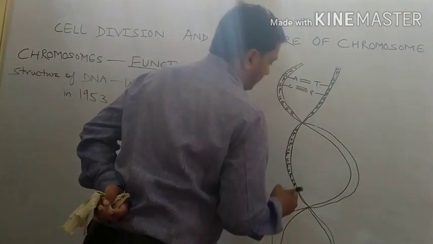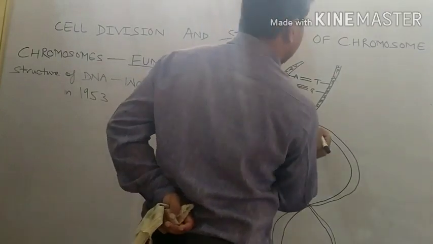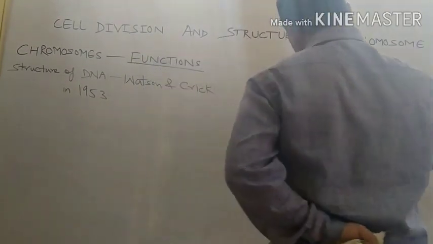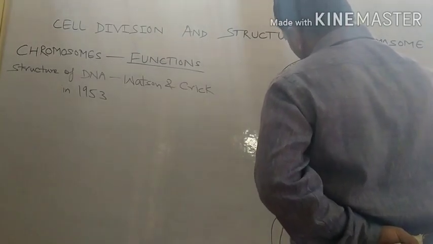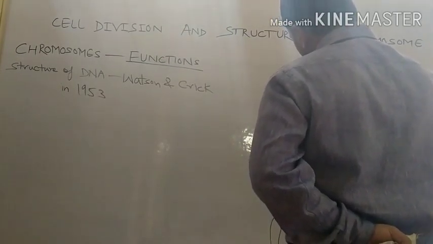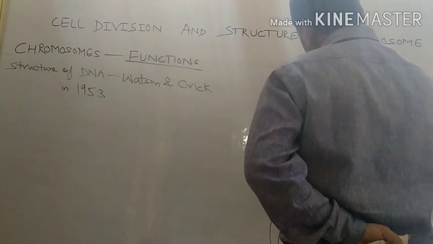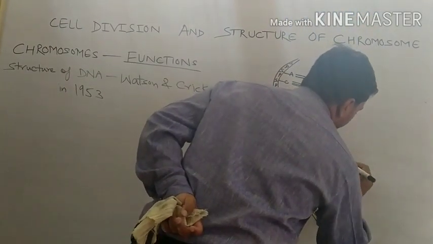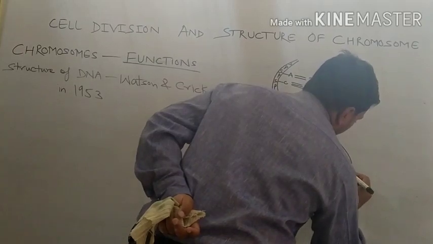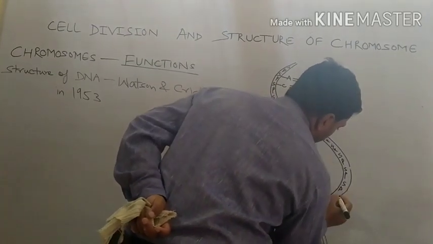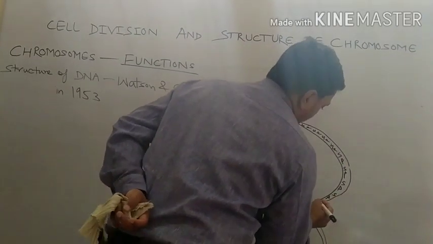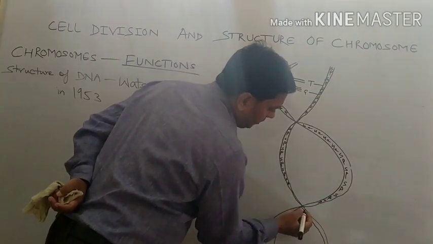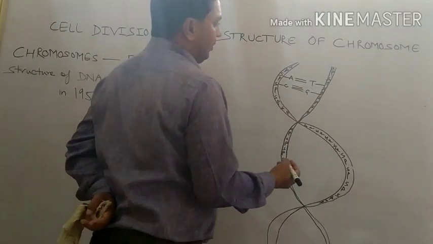So SP we are seeing. Sugar phosphate backbone is here also. Sugar phosphate, sugar phosphate, SP. In this way we are getting sugar phosphate backbone.